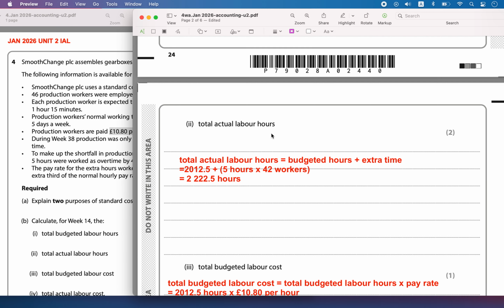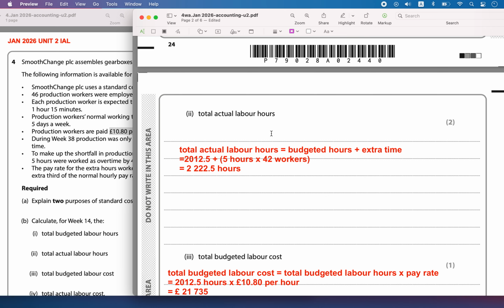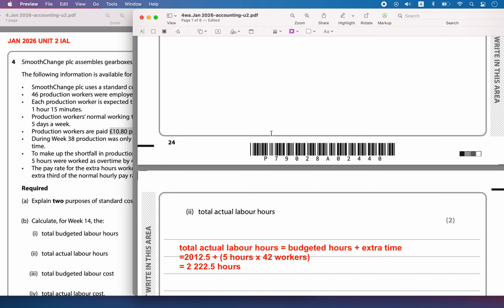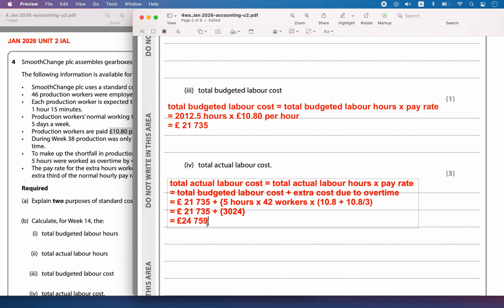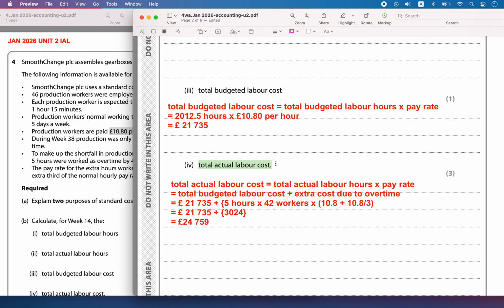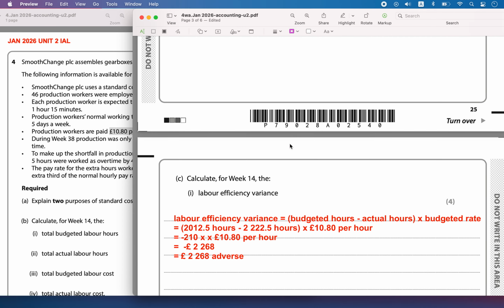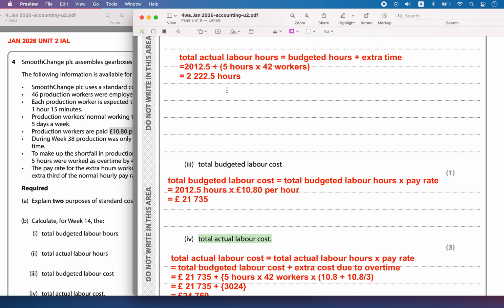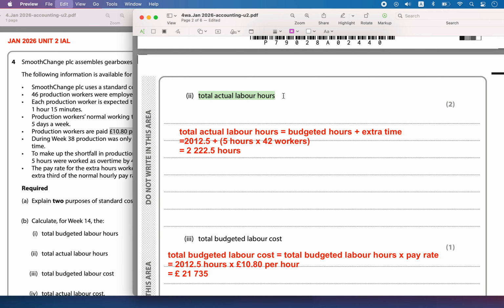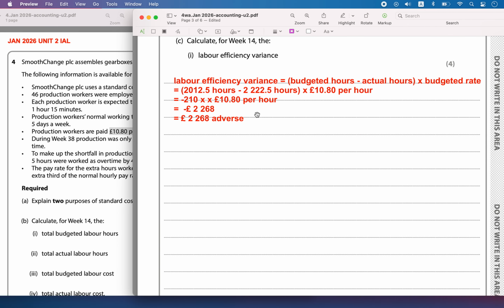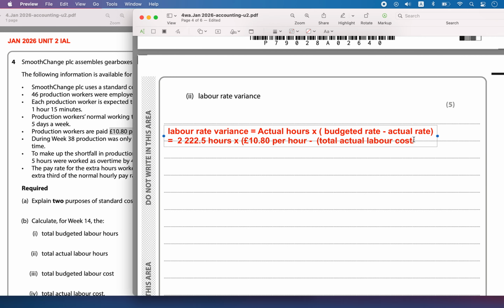The actual rate can be found by finding the total cost. Okay, we have the total actual labor cost, right? So the actual labor cost divided by the actual labor hours, then only we will get the actual labor rate.